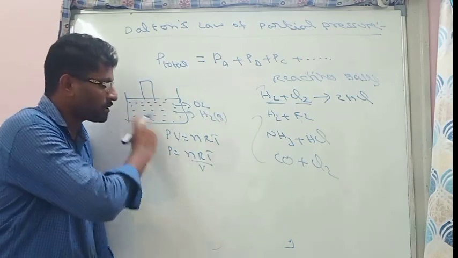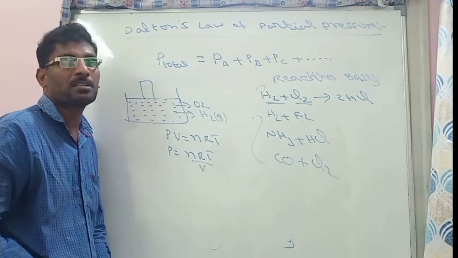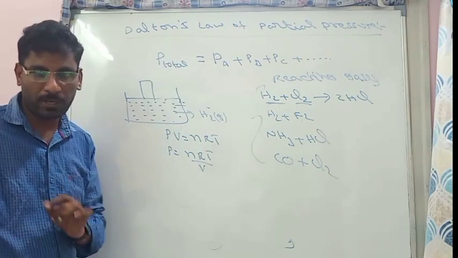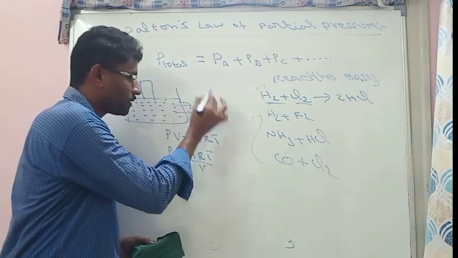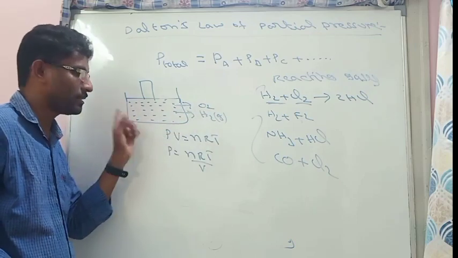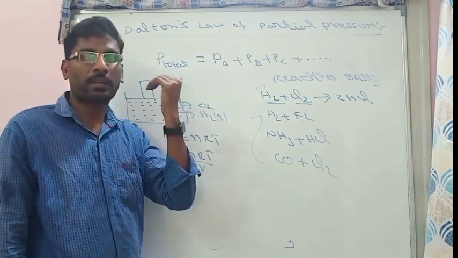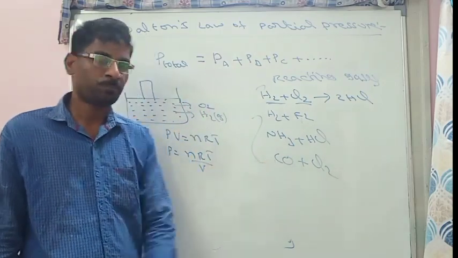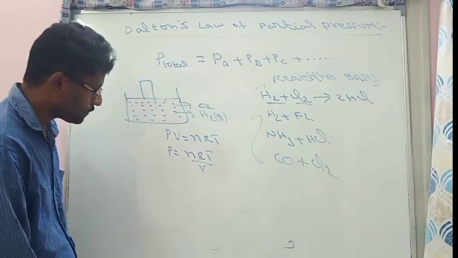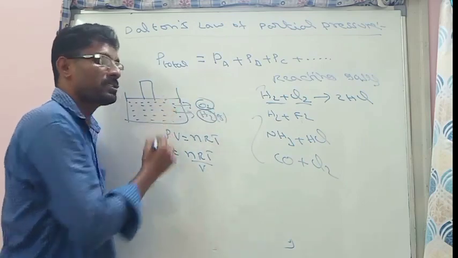So, in a mixture, the pressure of an individual gas is called partial pressure. When only one single gas is present, that is called pure pressure. When a mixture is present, the pressure of each gas in that mixture is called partial pressure. So partial pressure is only said when the gas is present in a mixture. Now, hydrogen has a partial pressure in this mixture, and oxygen also has some partial pressure.